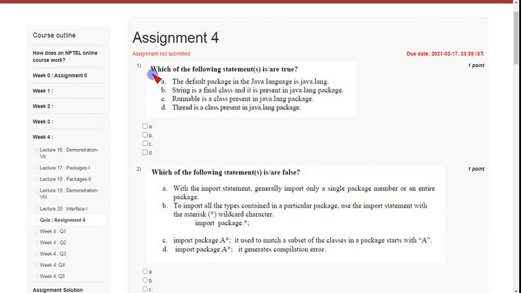Coming to the first question, which of the following statements is or are true? The default package in the Java language is java.lang, so it is true. And String is a final class and is present in the java.lang package, it is also true. And the fourth one, Thread is a class present in the java.lang package, it is also true. Coming to option C, Runnable is a class present in the java.lang package. Actually, Runnable is not a class; the Runnable interface is present in the java.lang package.